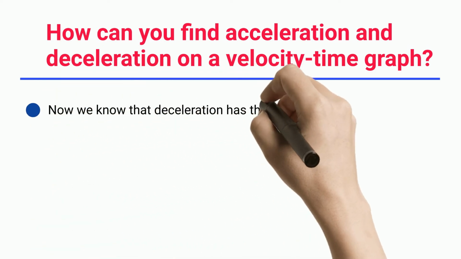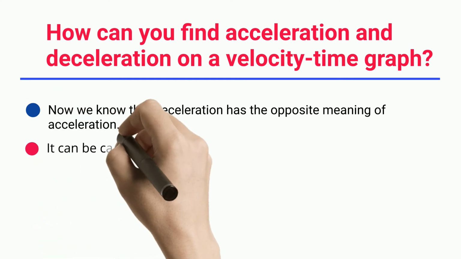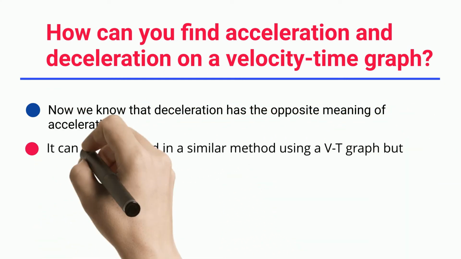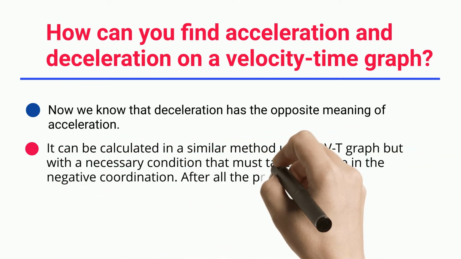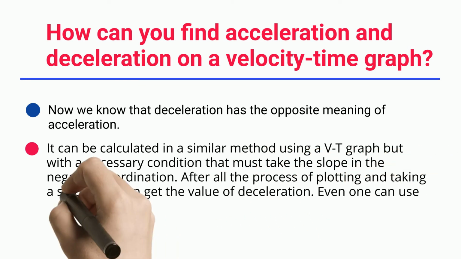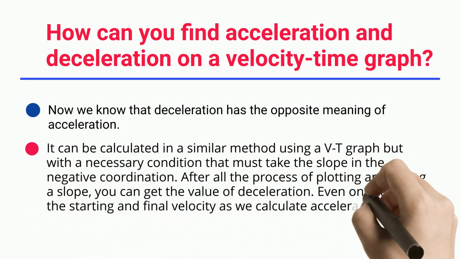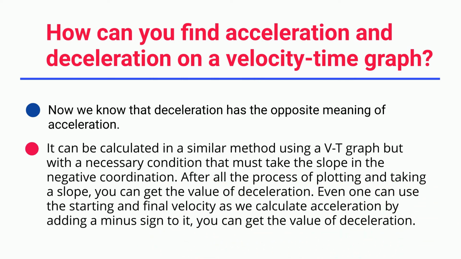Now we know that deceleration has the opposite meaning of acceleration. It can be calculated in a similar method using a VT graph, but with the necessary condition that we must take the slope in the negative coordinate. After all the process of plotting and taking a slope, you can get the value of deceleration. Even one can use the starting and final velocity as we calculate acceleration, by adding a minus sign to it. You can get the value of deceleration.